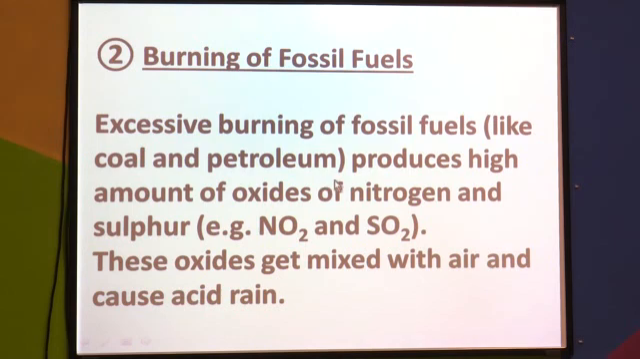If they are burnt, if petrol for example is burnt, which we use in the vehicles, if the petrol is not burnt completely, then the unburnt carbon particles get released in the air and they cause air pollution. Similarly, nitrogen and sulfur also get released from these products and they react with oxygen present in the air and they form oxides of nitrogen and oxides of sulfur respectively. These oxides get mixed with air and cause acid rain. So, nitrous acid and sulfurous acid cause the acid rain.